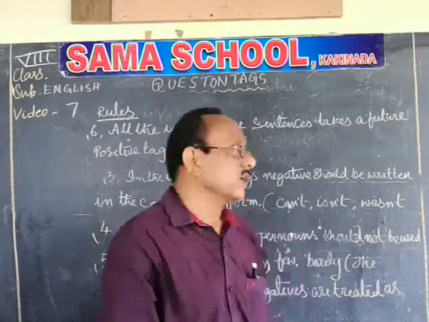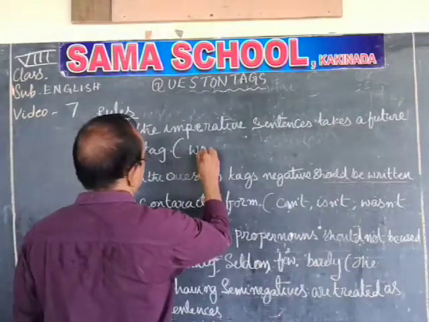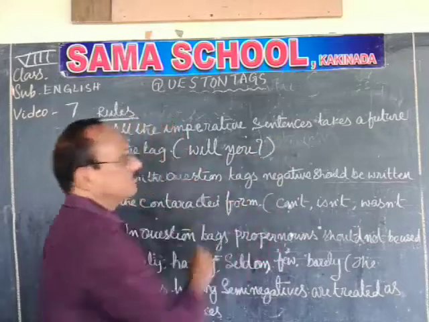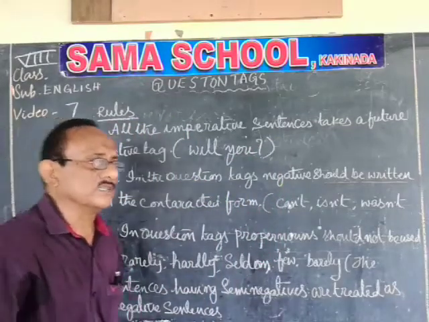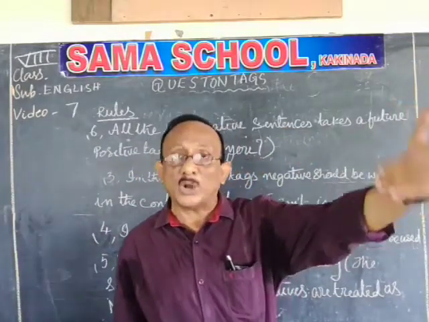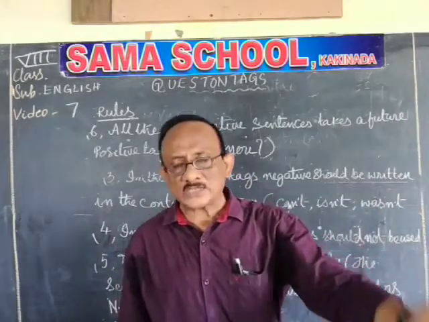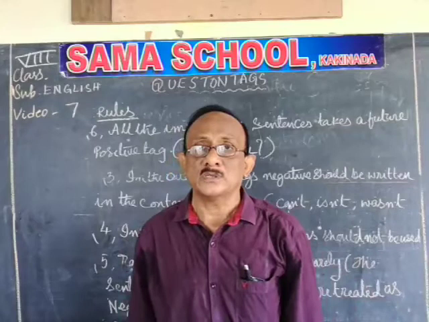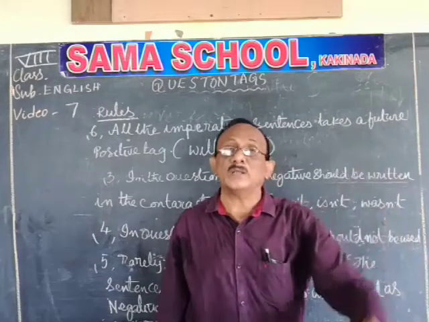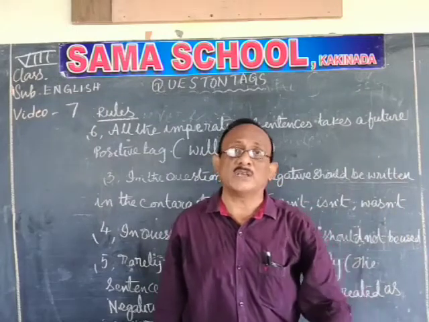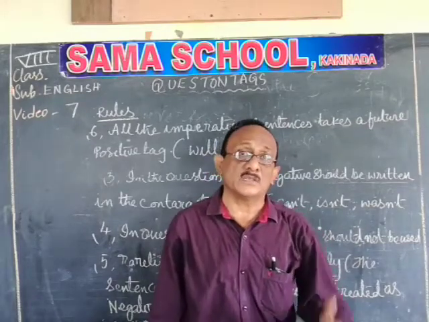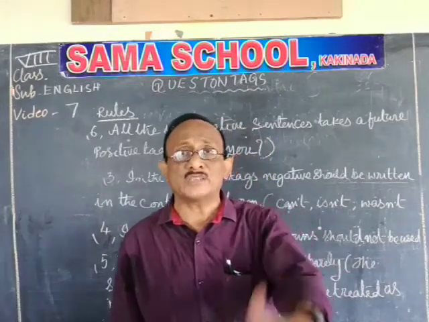The common answer is will you. Why? Because the imperative sentences will not have the subject. Get out. Who has to get out? You have to get out. Open the books. Who has to open the books? You have to open the books. Stand up on the bench. You stand up on the bench. So these are all imperative sentences. It may be a request, a command, or an order. How can you identify the imperative sentences? Generally, imperative sentences will not be having the subject.